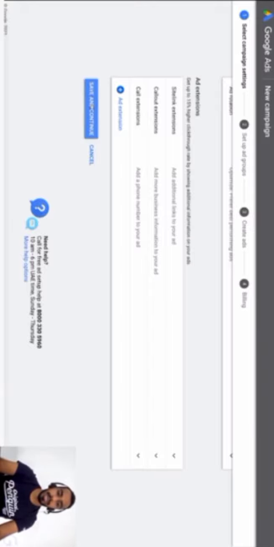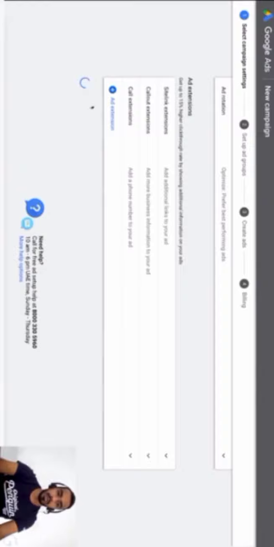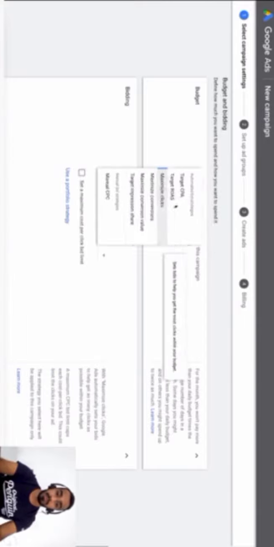So here we will hit on save and continue and go ahead. Okay, so it hasn't approved my bidding strategy because I haven't set up my conversions yet. So what I'll go ahead and do is I'll use a maximize clicks bid strategy.